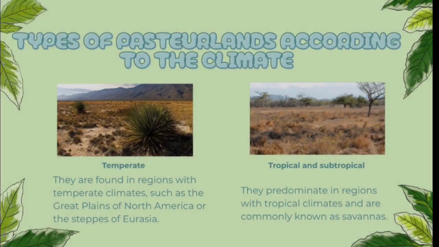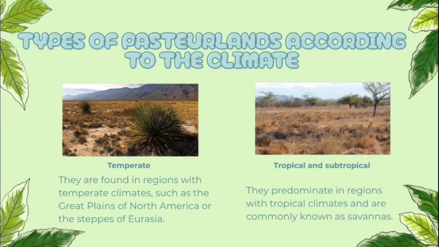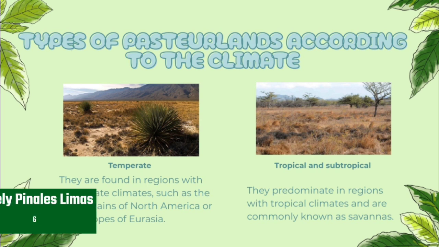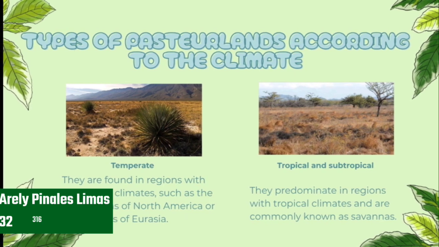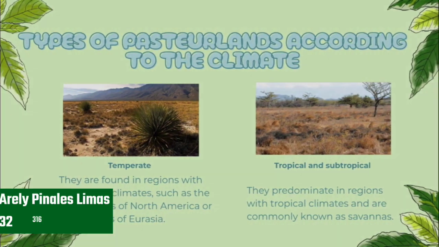Types of pasturelands according to the climate. Temperate: they are found in regions with temperate climates, such as the Great Plains of North America or the steppes of Eurasia. And then we have tropical and subtropical. They predominate in regions with tropical climates and are commonly known as savannas.